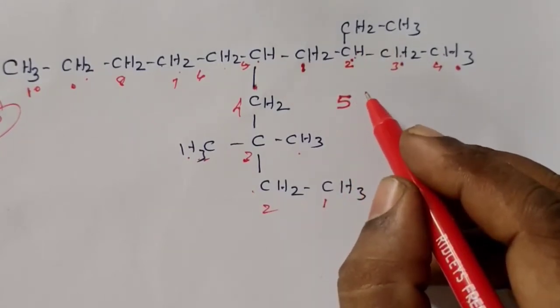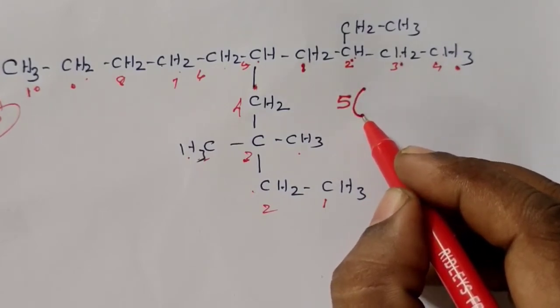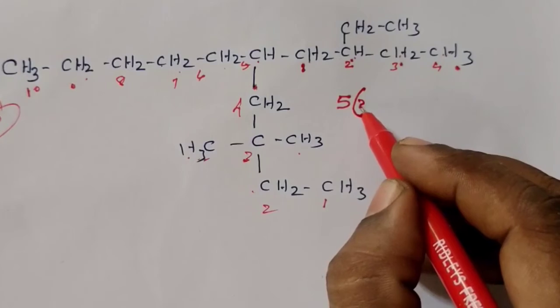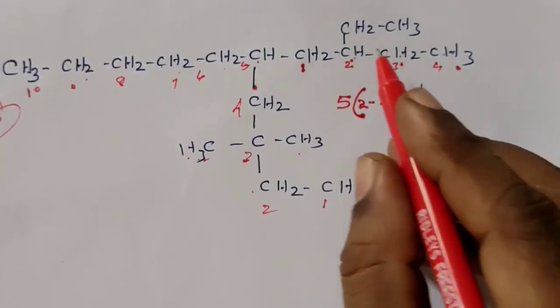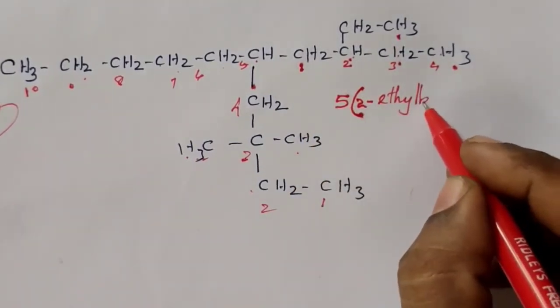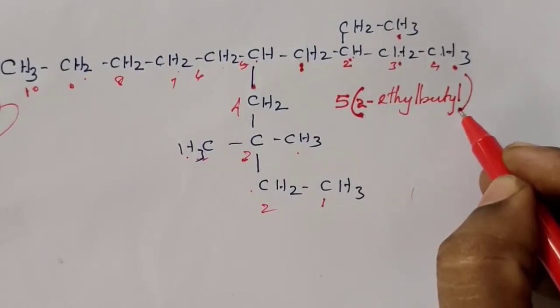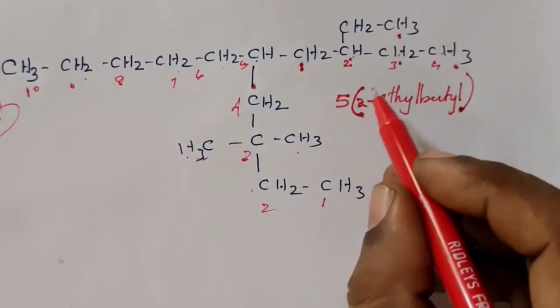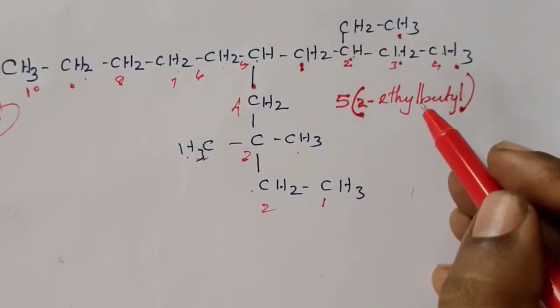That means that substitution you have to write in a bracket. Put a small bracket, write 2-ethyl. Because we know CH2, CH3 means ethyl. It's 4 carbon atoms, so it is butyl. Close the bracket. So the fifth position consists of 2-ethylbutyl.